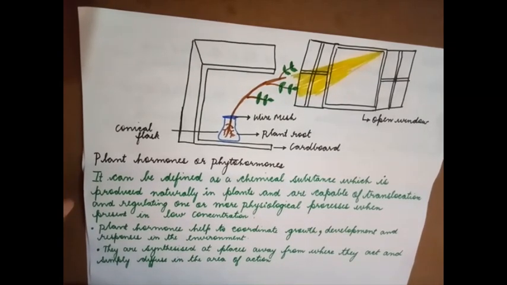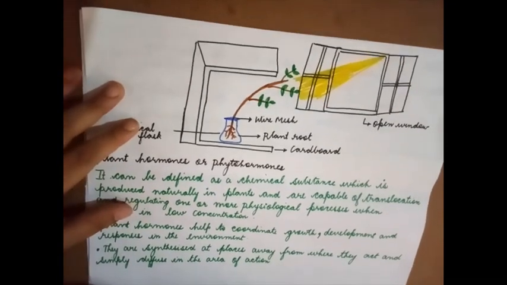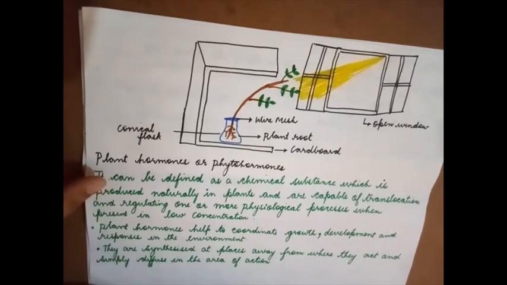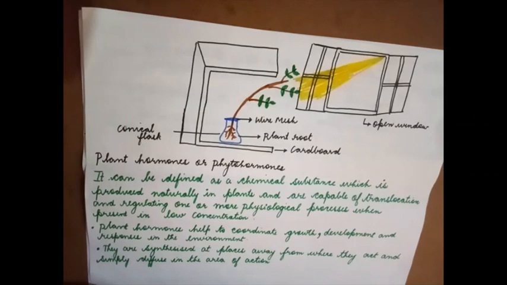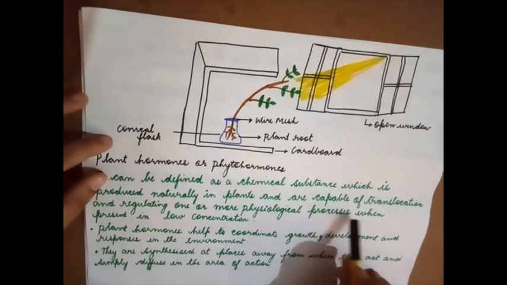One particular hormone can bring about cell enlargement as well as cell division. So it is controlling more than one function, and the site of action is different from the site of production. It might be produced in the shoot system, but its action takes place in the root system. So we see that they are capable of translocation.